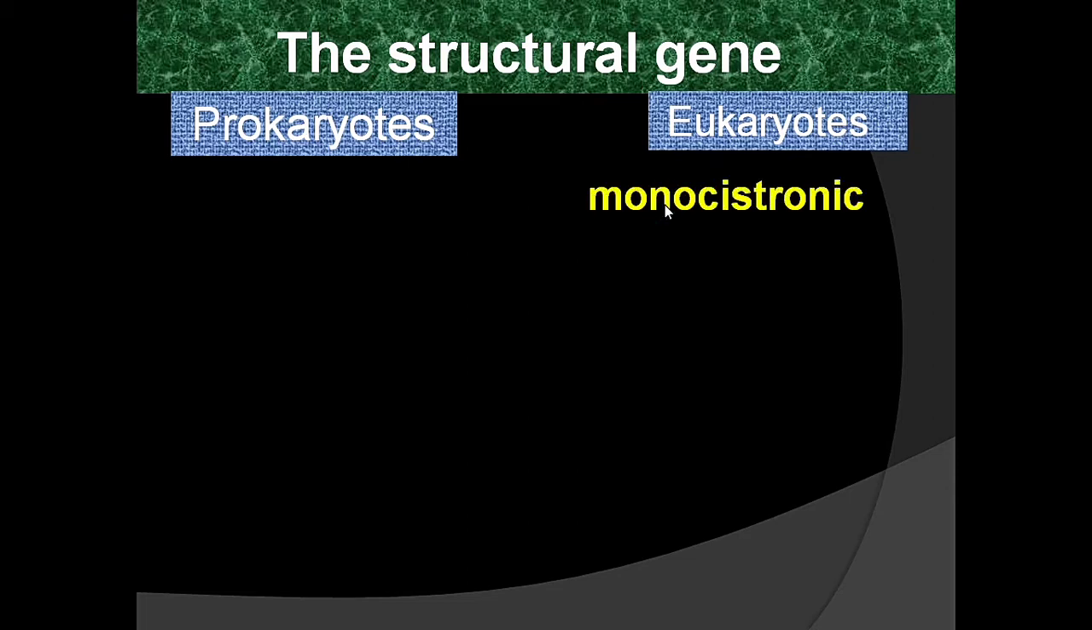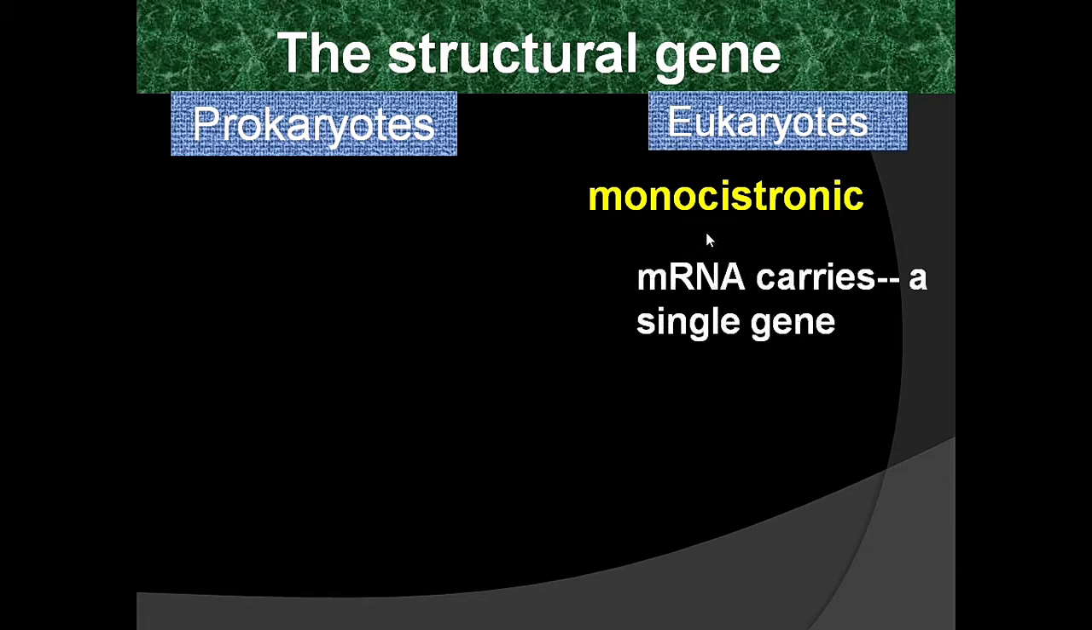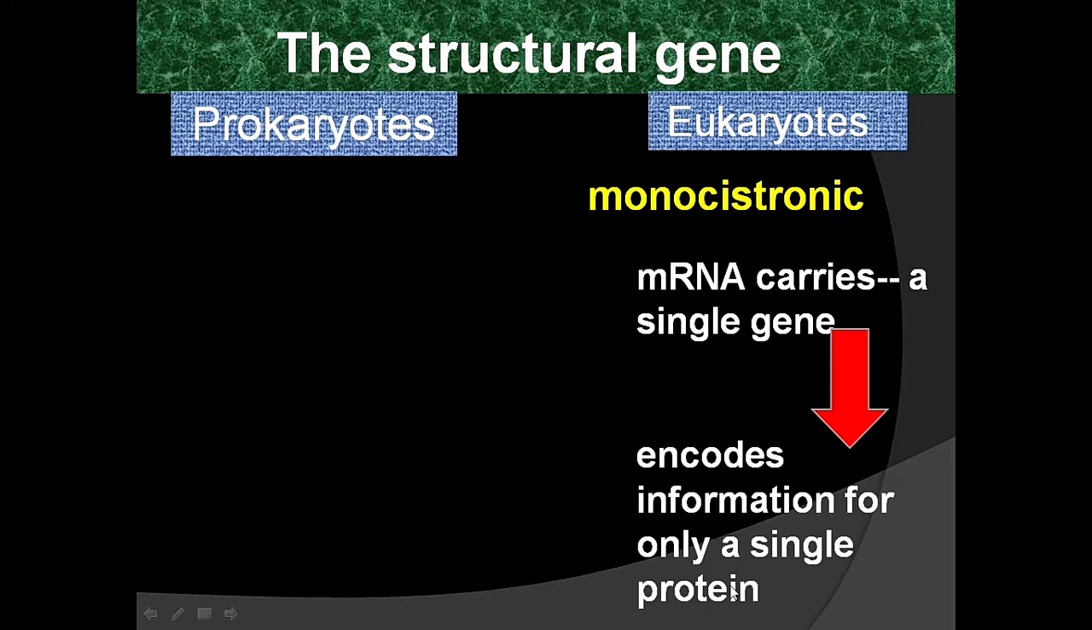In eukaryotes, the structural gene is called a monocistronic gene. Mono means single. Cistron is the old name of gene. In eukaryotes, the monocistronic gene forms a single mRNA. The mRNA carries the information from a single gene. The mRNA is called monocistronic mRNA. This mRNA carries information for a single protein.